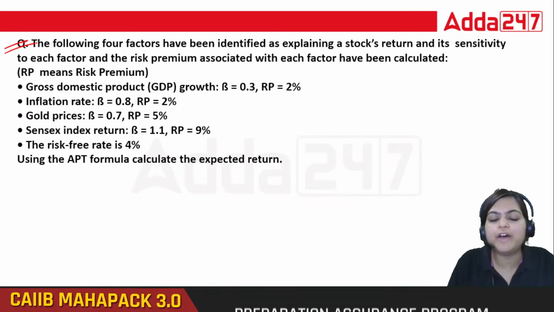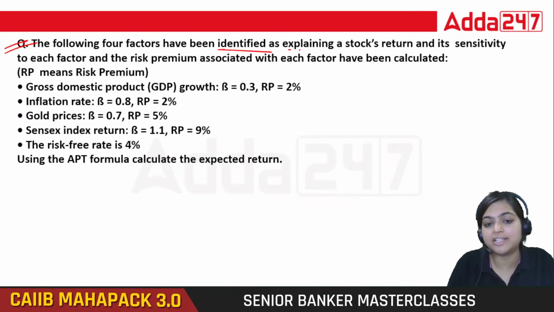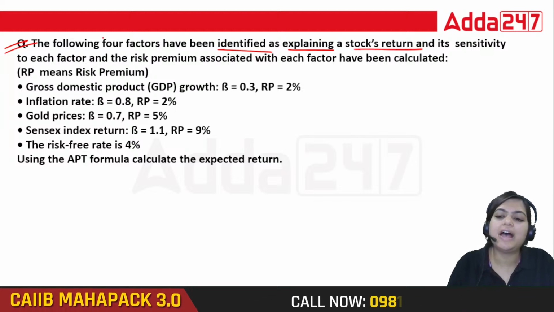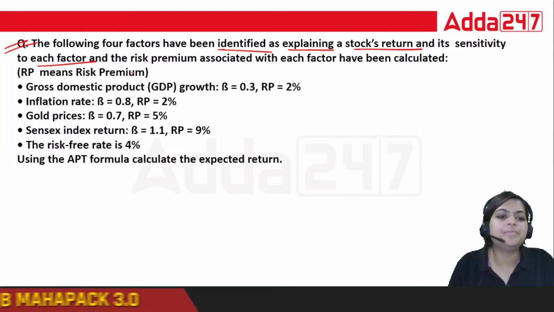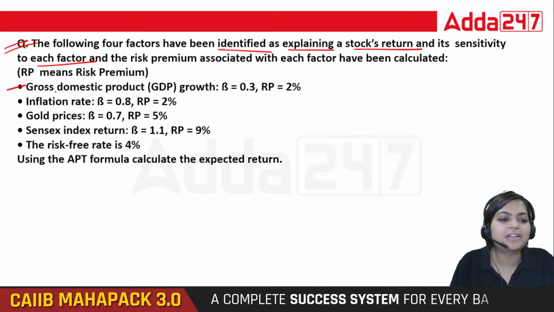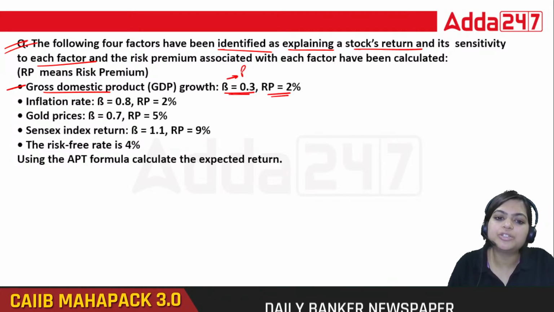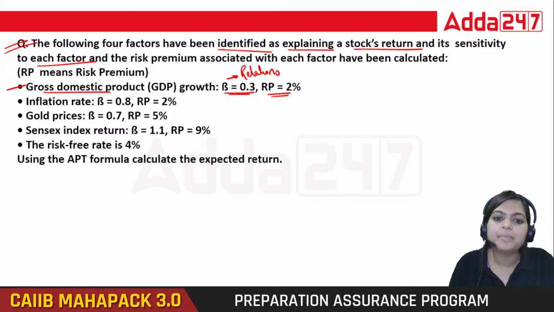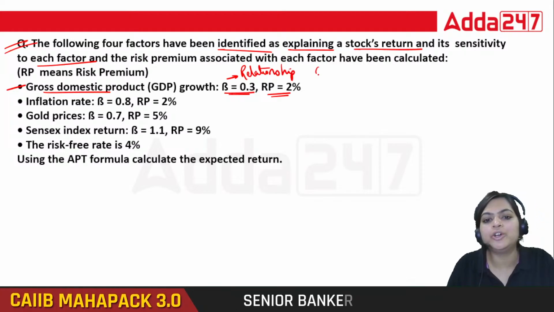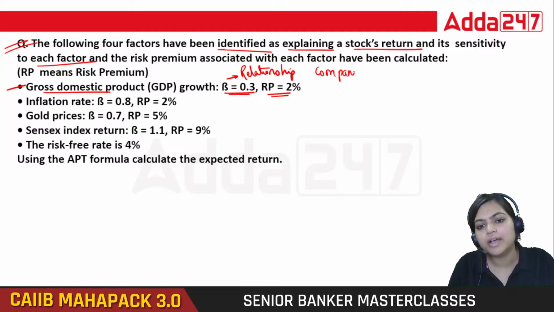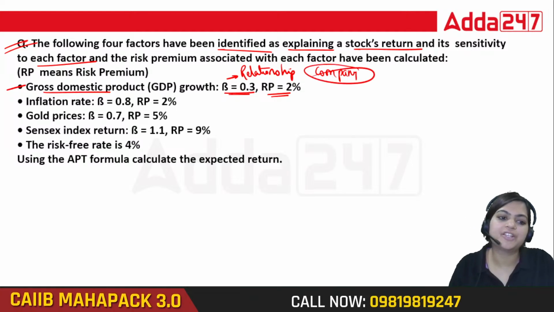The following four factors have been identified as explaining a stock's return and its sensitivity to each factor. Risk premium is given here. First factor is GDP, beta 0.3, RP is 2%. Beta tells you the relationship between GDP and your company, and how the company will be affected.